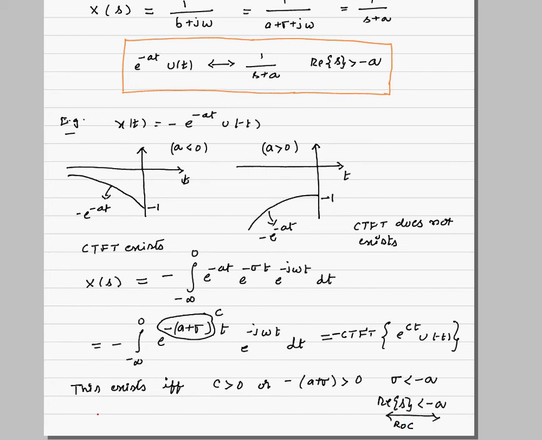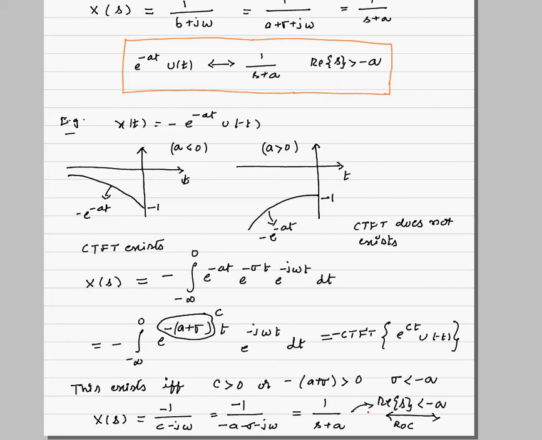So if this condition is satisfied, what will be our x of s? So x of s will be equal to 1 by c minus j omega. Minus is there, we'll keep it like that. So this is nothing but minus 1 by minus a minus sigma minus j omega. So this is nothing but 1 by s plus a, with the corresponding ROC given by real part of s less than minus a.